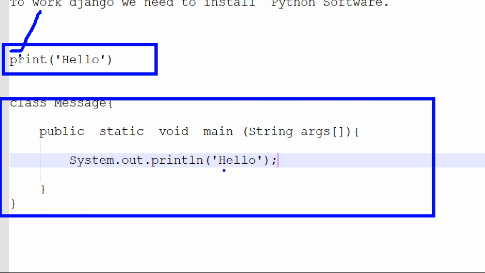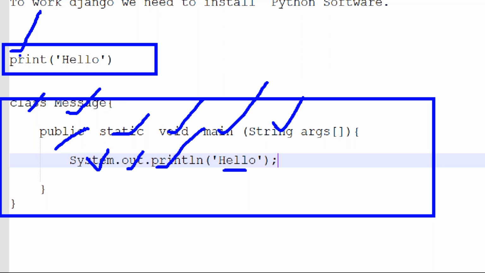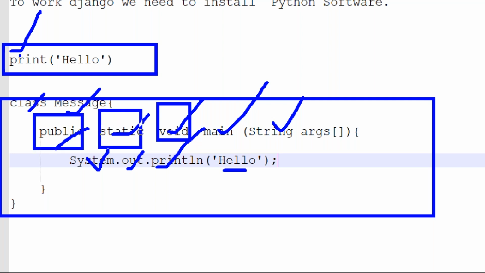But in Java, if you want to print hello, you need to know first what is class, what is message, what is public, what is static, what is main, string, args, system, out, println. All have different meanings. For example, here almost 10 names we can write in this place instead of void, 4 different names instead of public, and multiple different names instead of static. If I write public, what happens? If I write another name, what happens? If I write void, what happens?